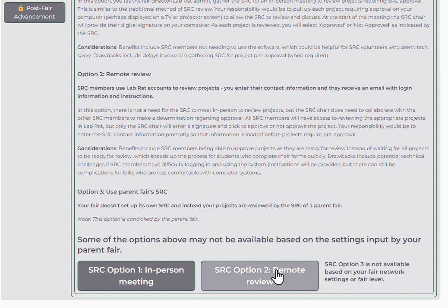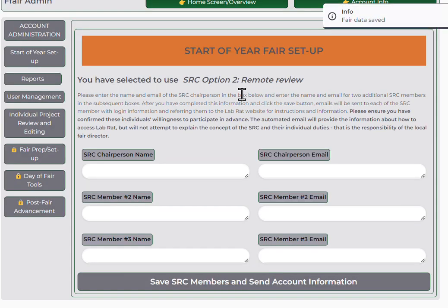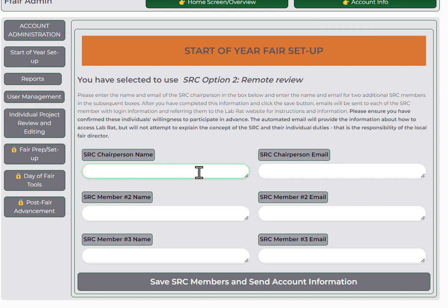So I'm going to click Remote Review. That brings me to an interface where I'm going to enter information about my SRC. I'm just going to use some fake names here, if I can type.